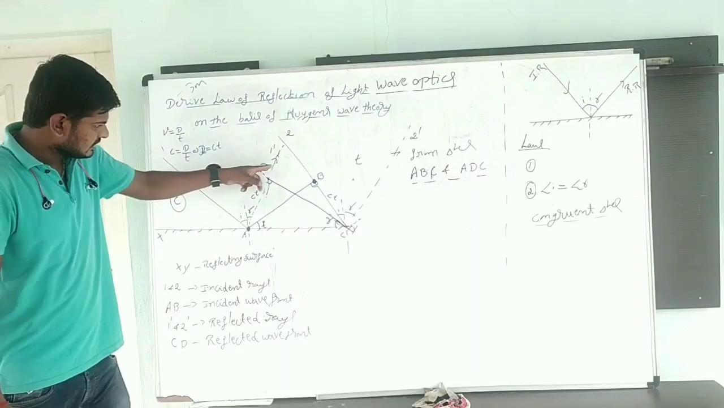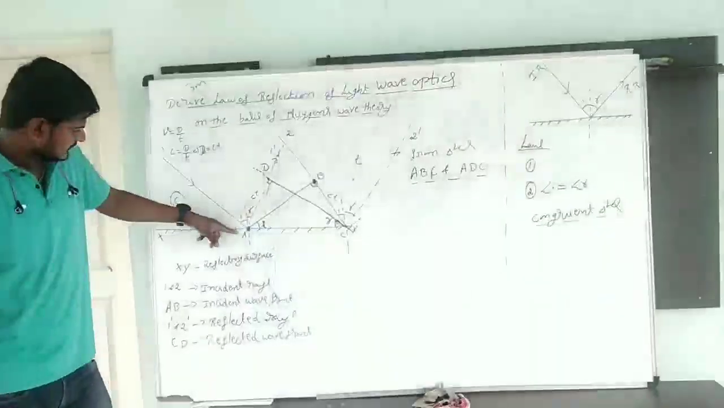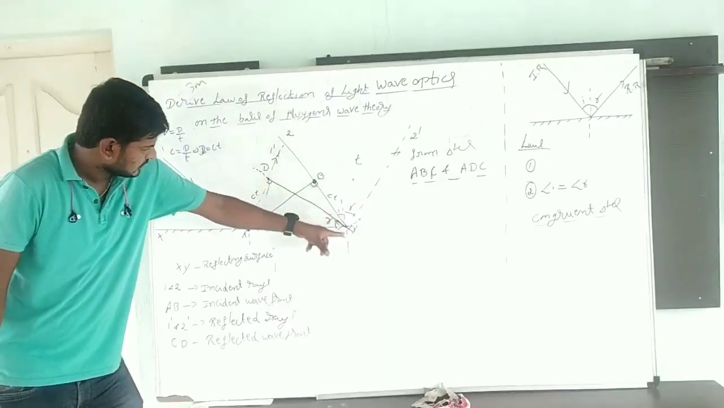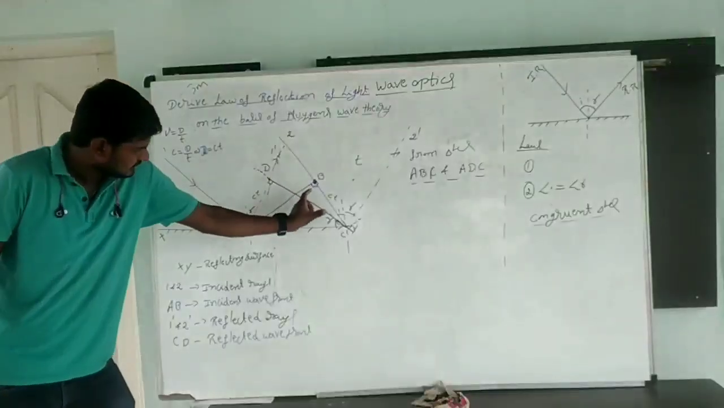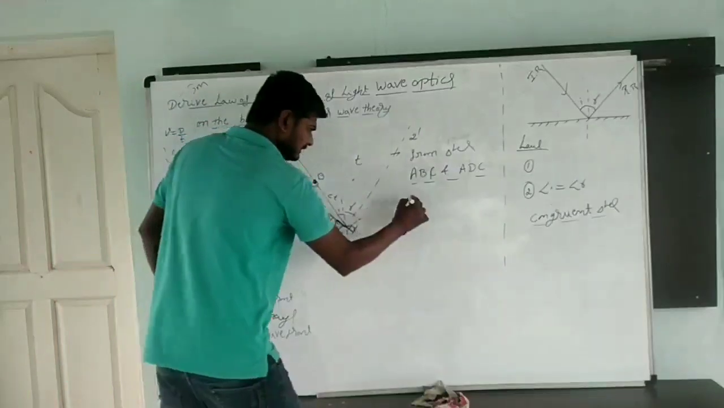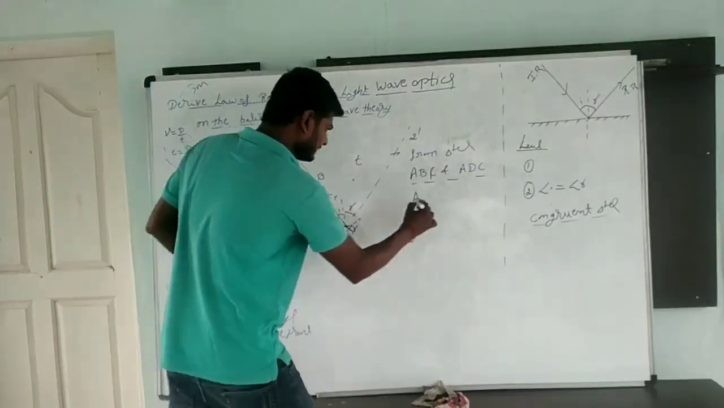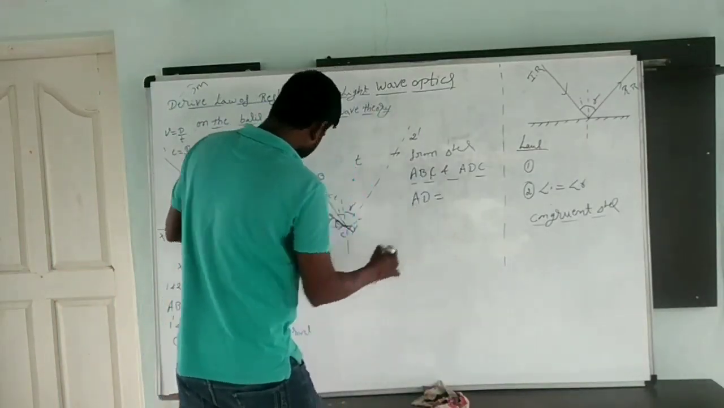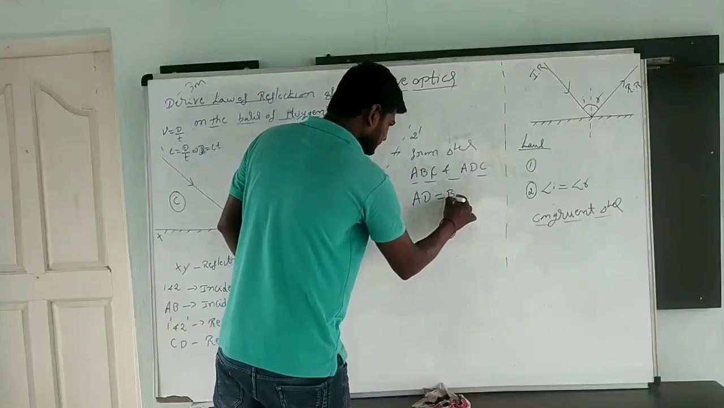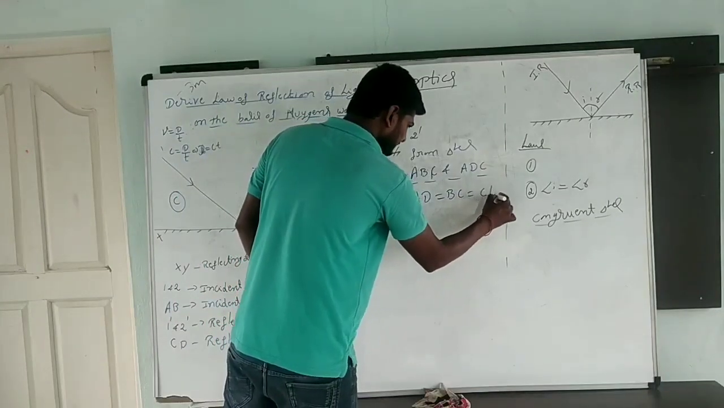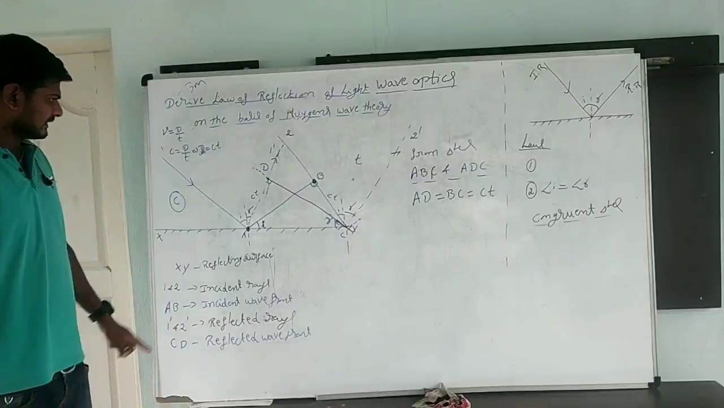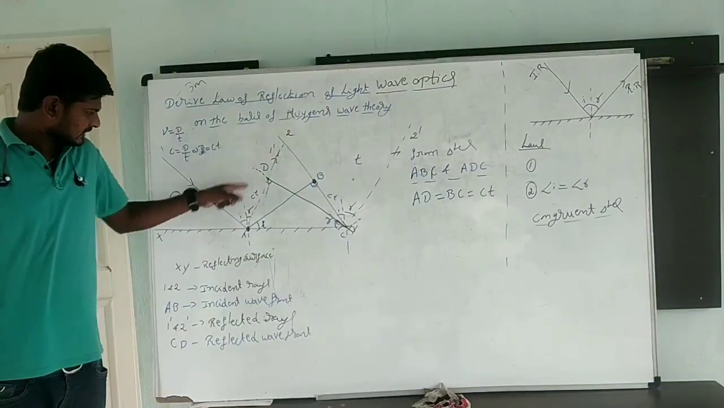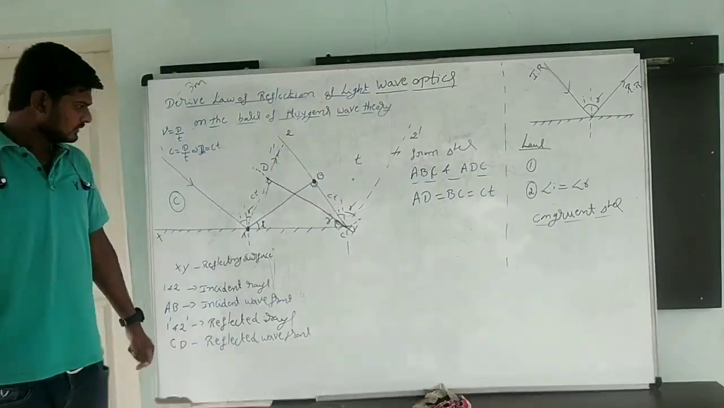Side AD is equal to BC. Why? Distance CT. This is also CT. Means AD is equal to BC is equal to CT. That's what we get from triangles ADC and ABC. AD is equal to BC equal to CT.